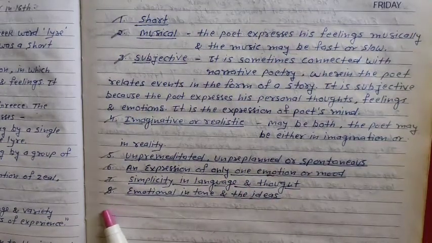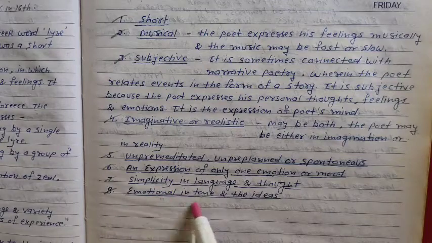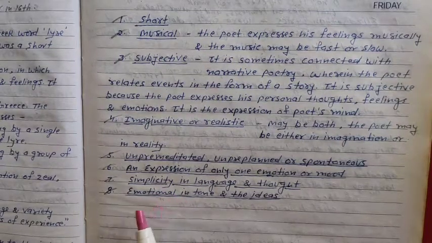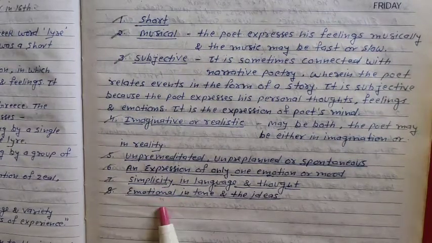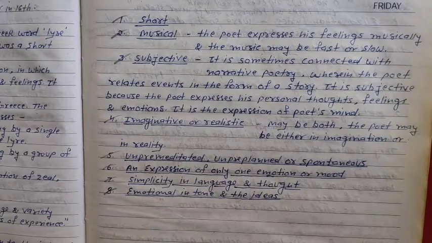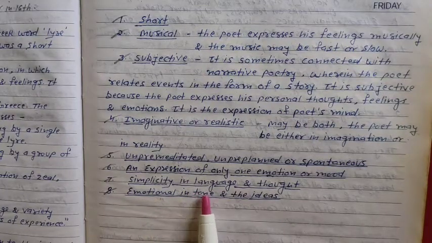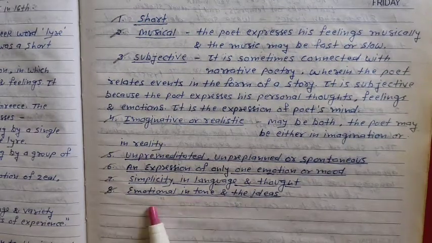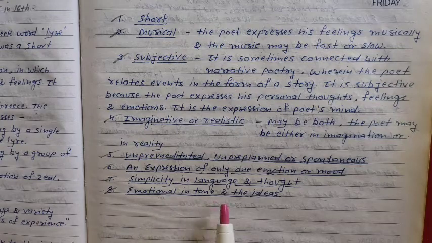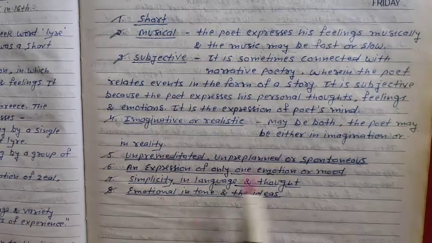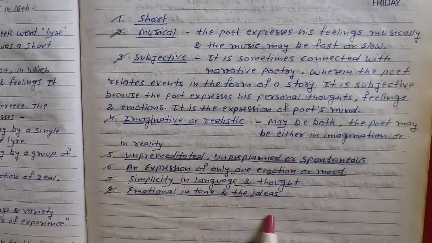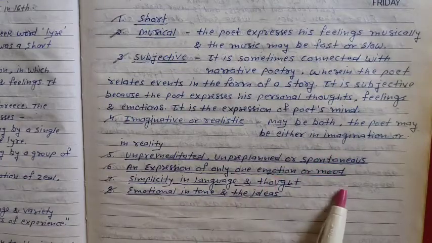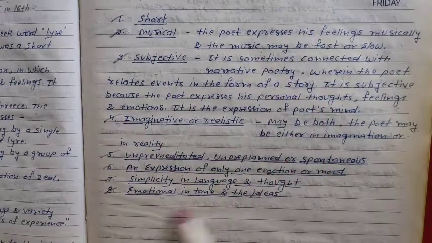And the eighth characteristic of a lyric is that it is very emotional, of course, because it is subjective, and because it is full of all kinds of experiences, and it is directly coming from the heart of the poet. So it is very emotional in tone and in idea. So this was the lyric, a short musical poem, and these were all the characteristics of a lyric.